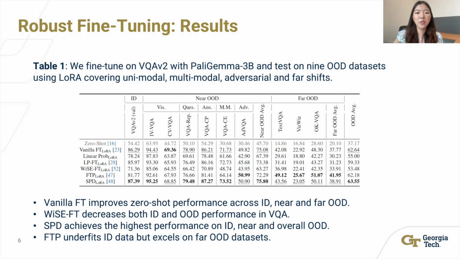We fine-tune on VQA-V2 with PaliGemma 3B and test on OOD datasets using LoRA. We find that vanilla fine-tuning improves zero-shot performance across in-distribution, near, and far OOD. Also, WiSE-FT decreases both ID and OOD performance.